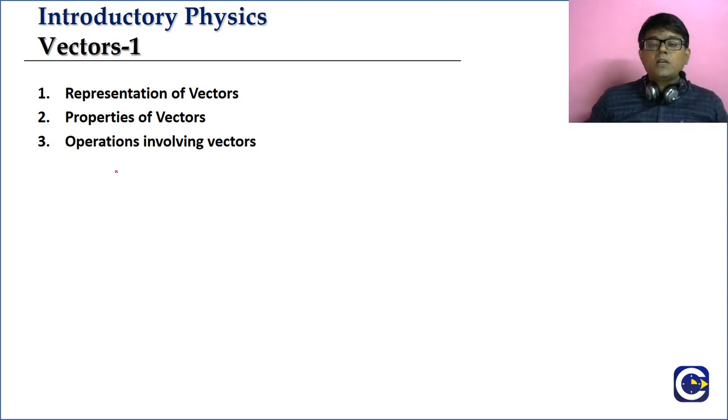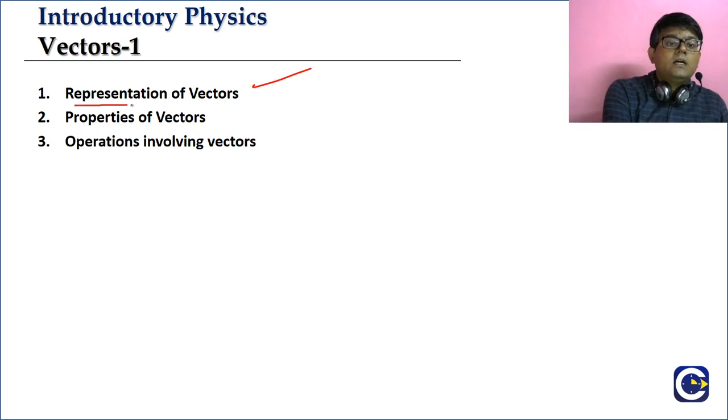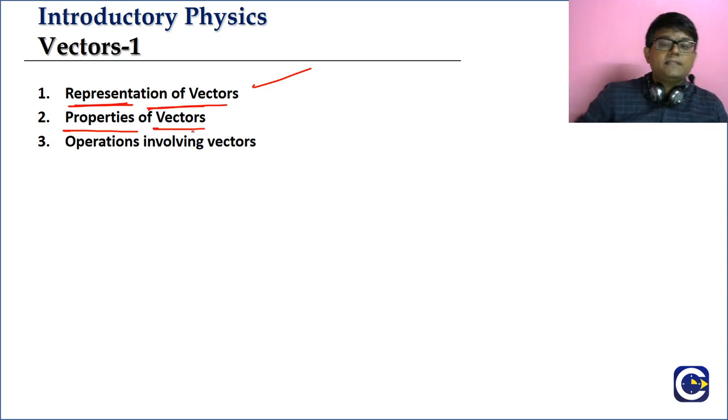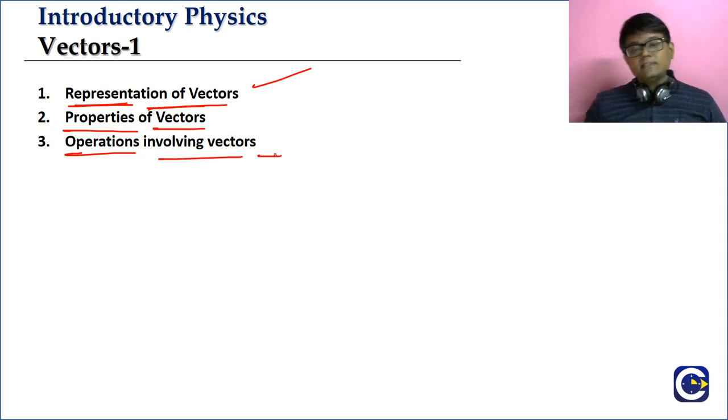So first, we are going to cover the representation of vectors, how we represent vectors. Then we will talk about some important properties of vectors. And next will be the operations involving vectors.